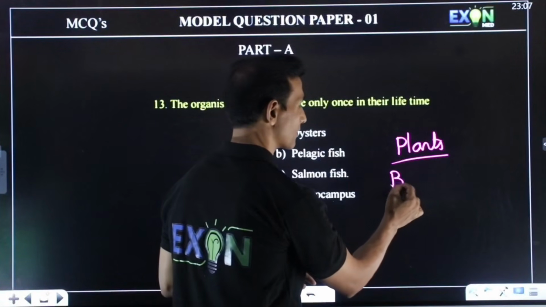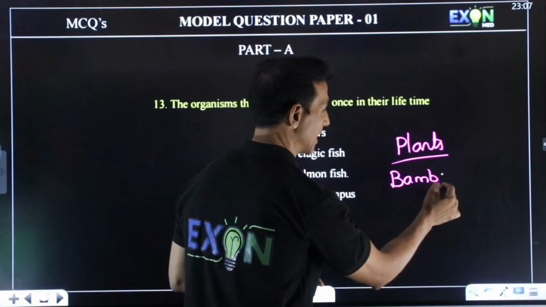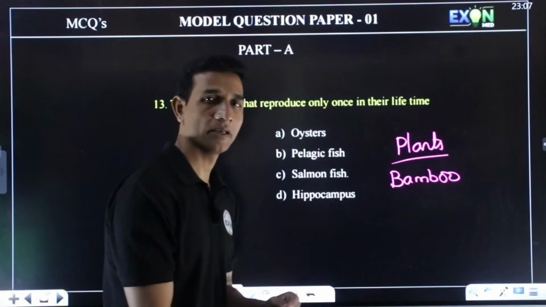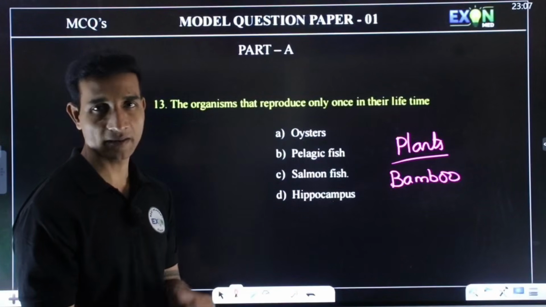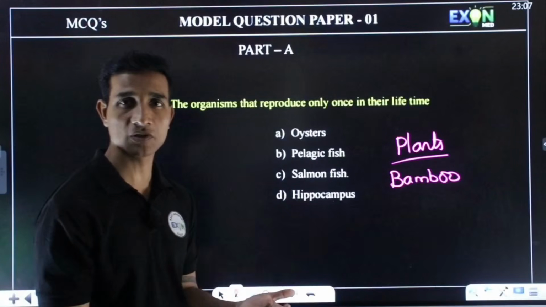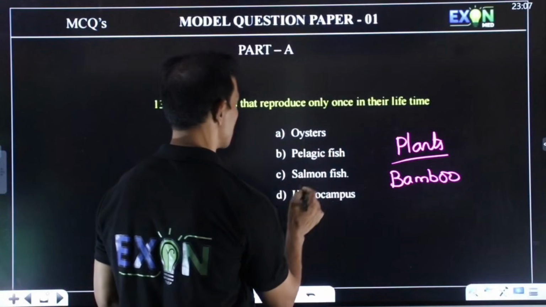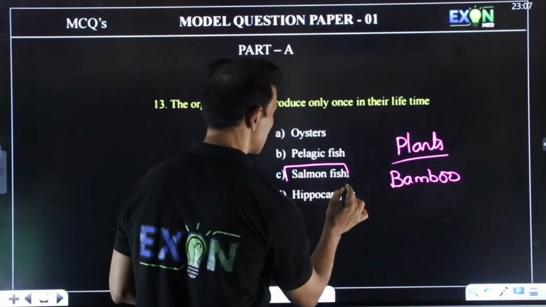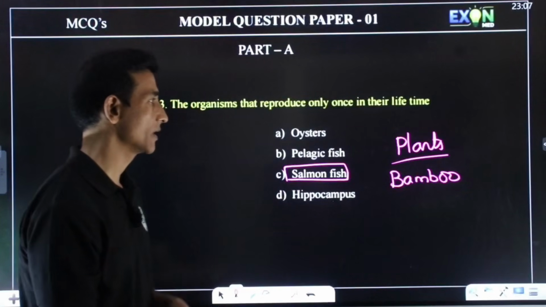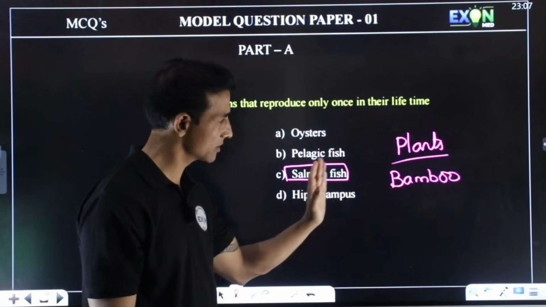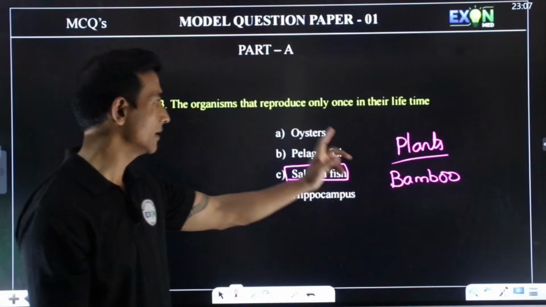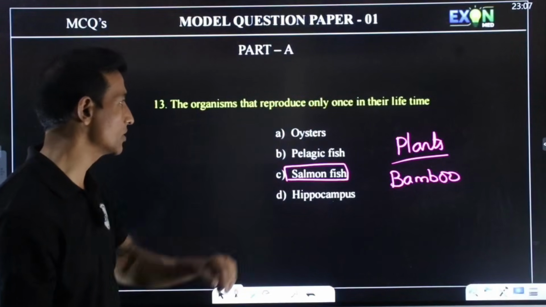It is the bamboo plant. Only once it will flower and then it will produce a large number of fruits and seeds and it will die. So like that, another one which does this is the salmon fish.